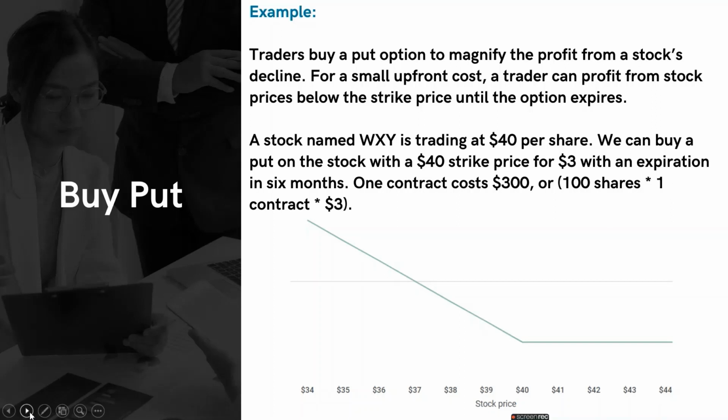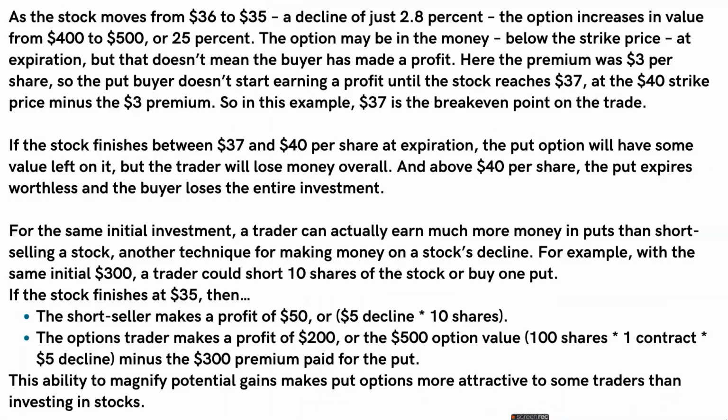The premium per share is $3, and since a lot contains 100 shares, we are paying $300 as the contract cost. As the stock moves from $36 to $35, there is a decline of 2.8%, but the option increases in value from $400 to $500.